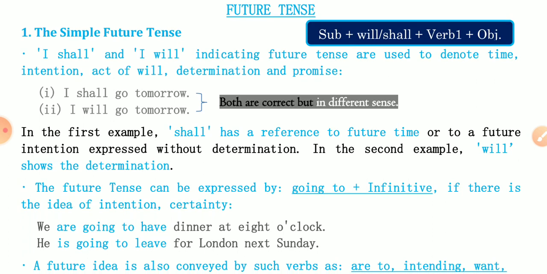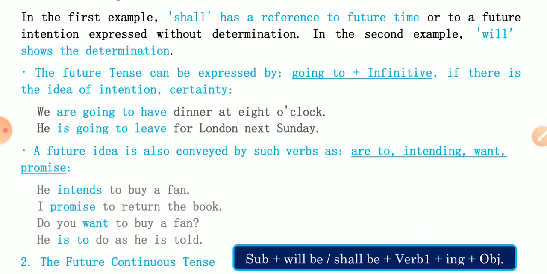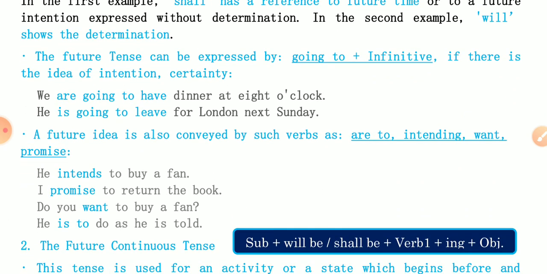Okay, the next use, the future idea is also conveyed by such verbs as intend, want, promise. Means these verbs are also used in this, like he intends to buy a pen. He has such intention. I promise to return the book. Do you want to buy a pen? He is to do as he is told. Means if such verbs are used, these work like future tense.